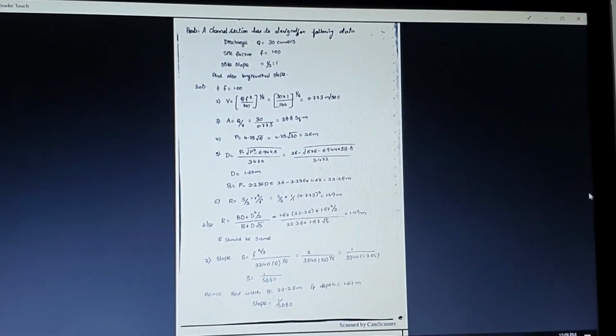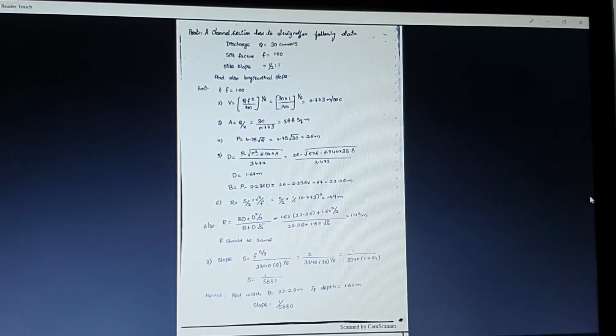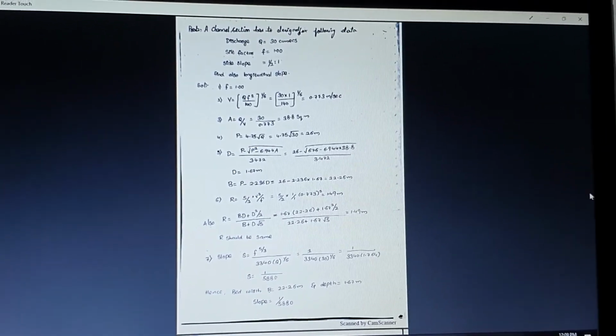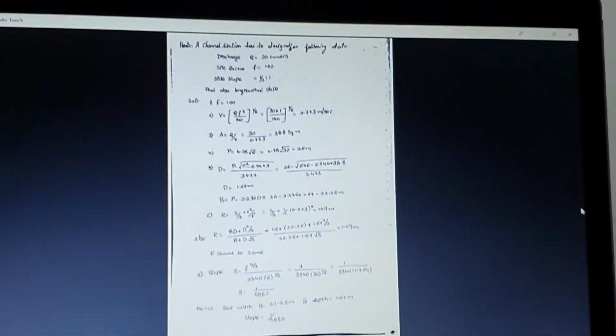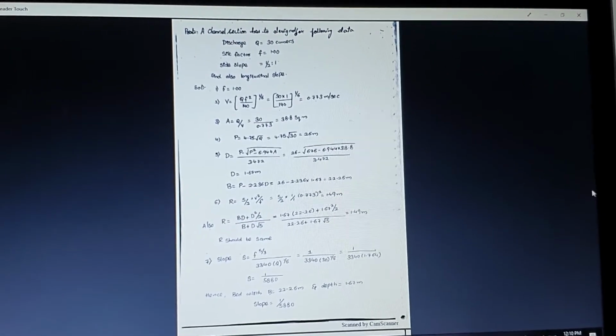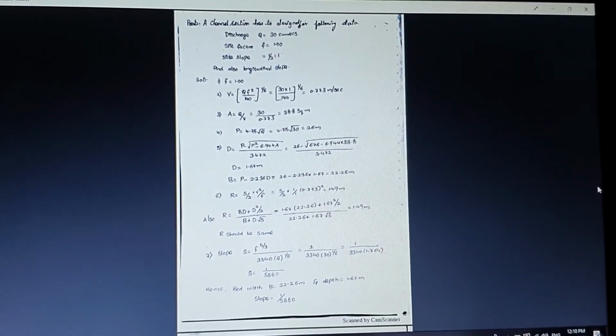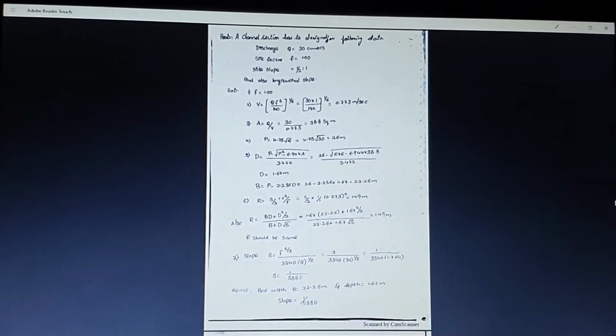D and B values. D is the depth of the channel and B is the bed width of the channel. The formula for D is (P minus square root of P square minus 6.944 into A) by 3.472. By substituting the values of P and A, you will get the depth of the channel section, and the units are meters. Then the bed width is P minus 2.236 into D, and the units of B are meters. So in the fifth step, you will get the values of bed width and the depth of the channel section.